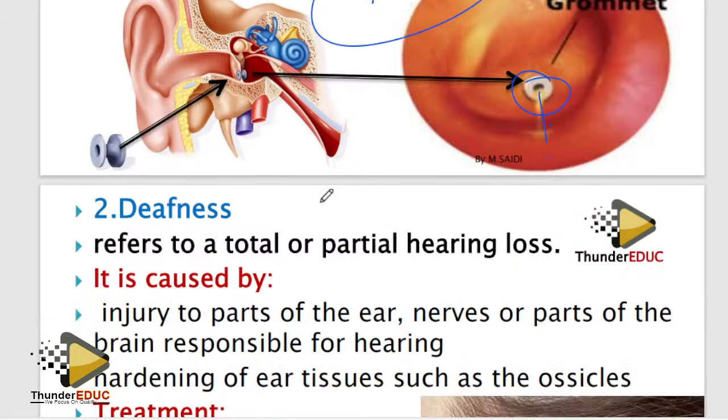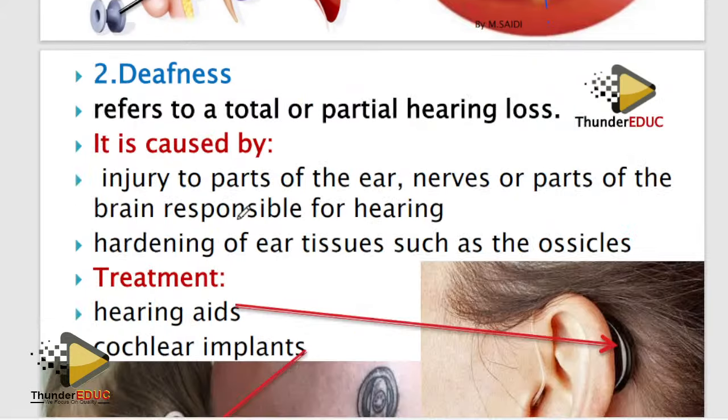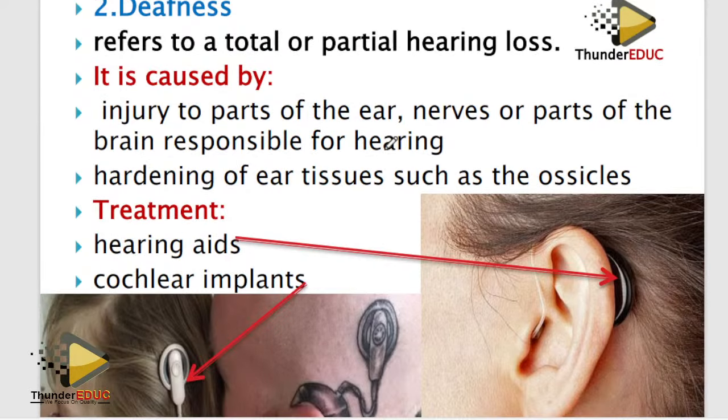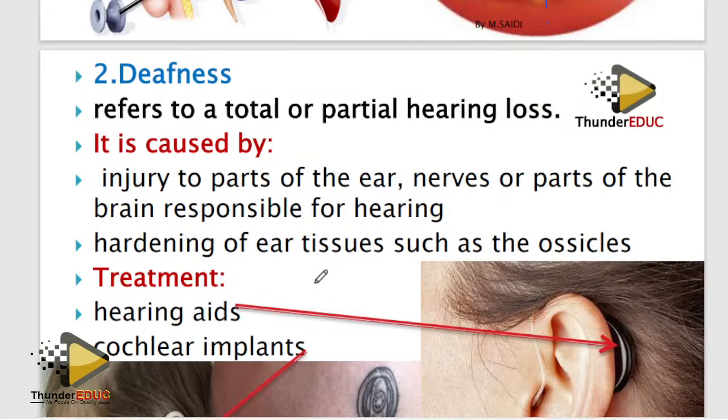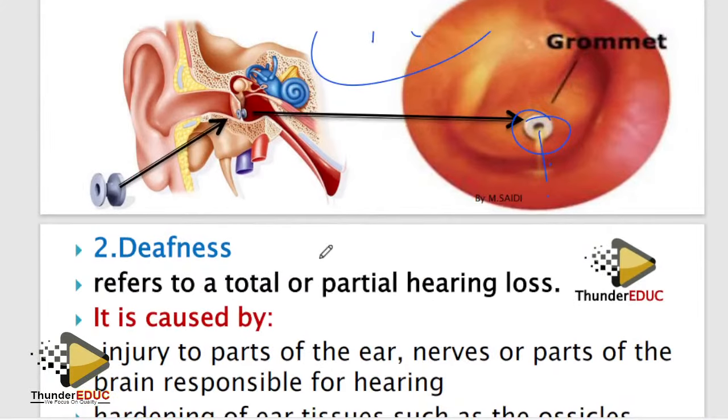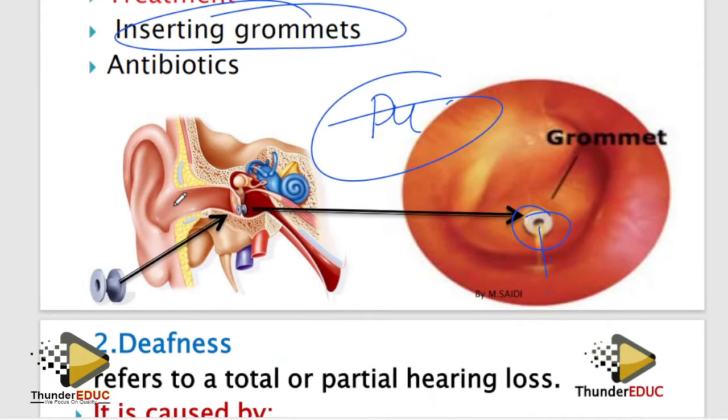All right. Deafness. You know that some people are deaf, but we have partial deaf and the total deaf. So when it's total deaf, then we can talk about implants, hearing aids, cochlear implants. If it's partial deaf, in most cases, it's caused by accumulation of the wax in here, which sometimes we call cerumen. How do you treat it? By removing the wax. Simple.